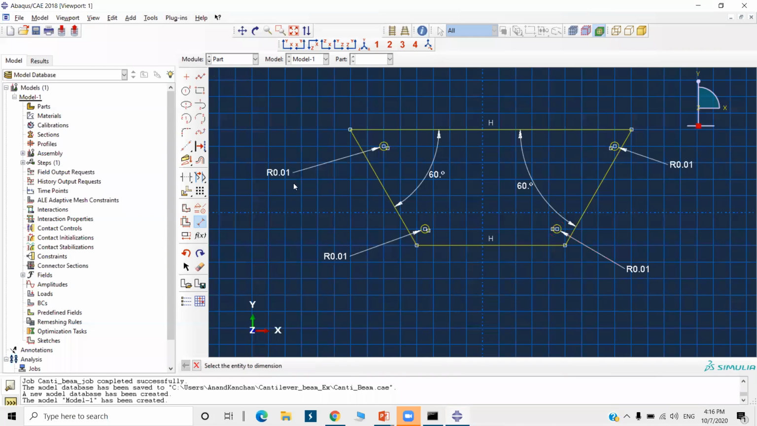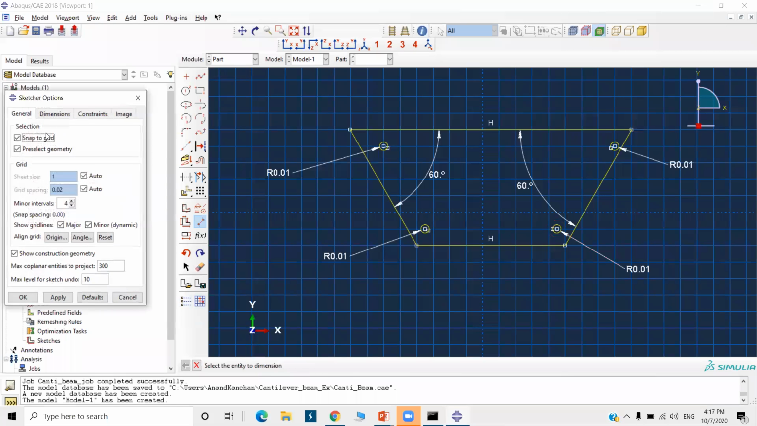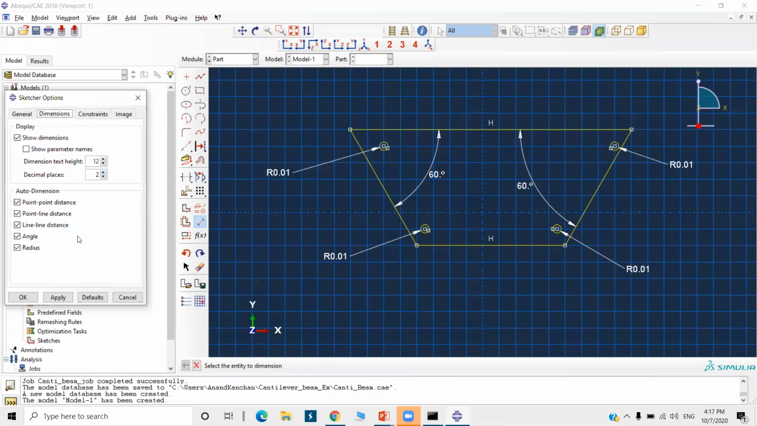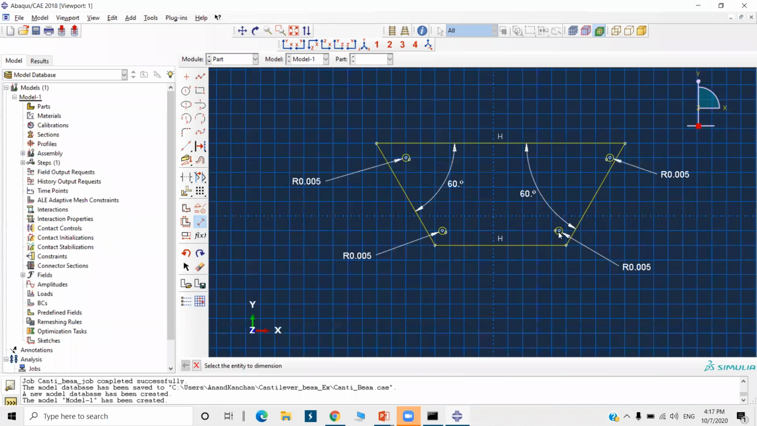0.005. Okay, so it is showing 0.01. I will go to settings, dimensions, decimal places 2. It is showing. So now it is showing 0.005. Okay, I have just changed the decimal places. 0.005 now.